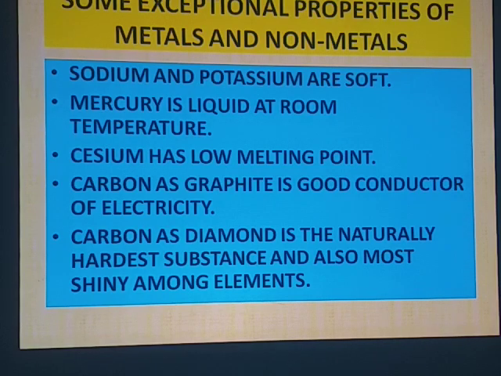Cesium has a low melting point, whereas most metals have a high melting point, approximately 30 degrees Celsius. When you keep cesium on your hand, it will melt because our body temperature is 37 degrees Celsius. Non-metals are bad conductors of electricity, but carbon is a non-metal which, when it occurs in the form of graphite, is a good conductor of electricity, and we use it for making electrodes.